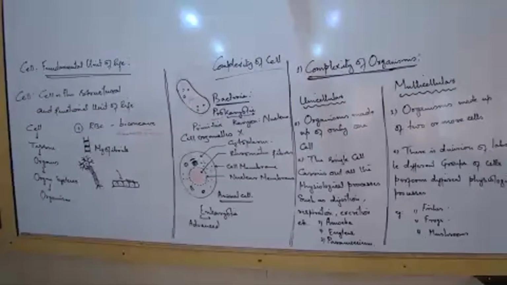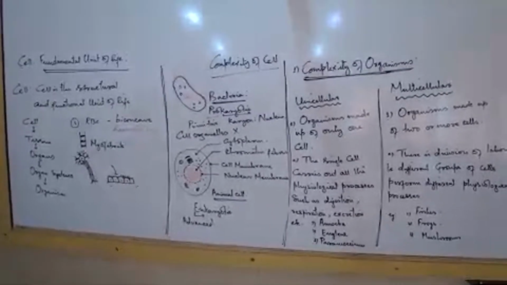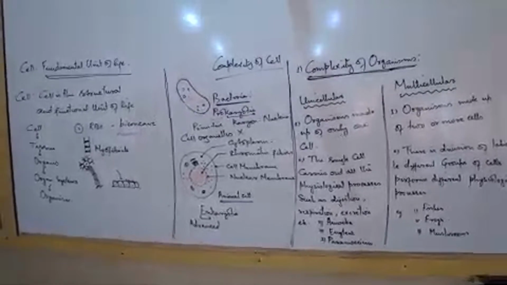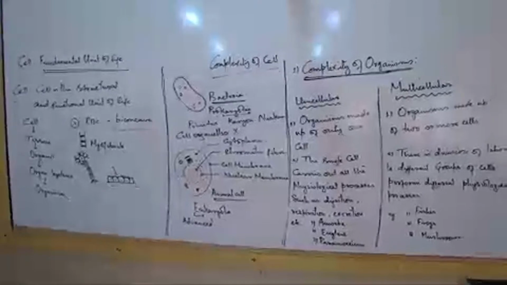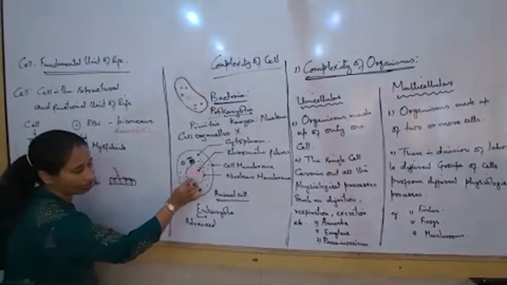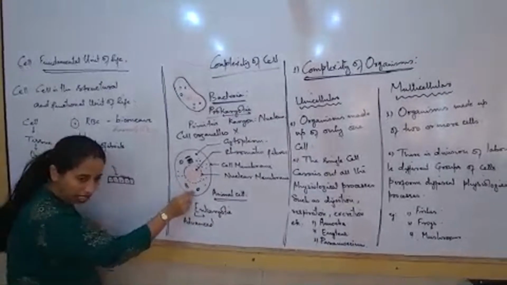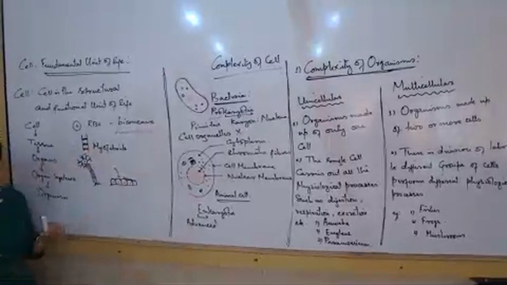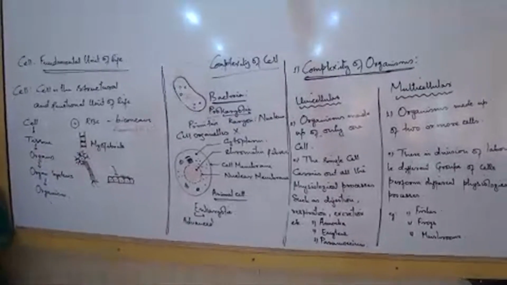Virus does not come in either category, because whenever we talk about what is a cell here, why am I saying that virus is not a cell? Because to be a cell, number one, the structure should have something known as the nucleus, hereditary material, cell organelles, cytoplasm. If all these parts are there, then only we say that it is a cell.